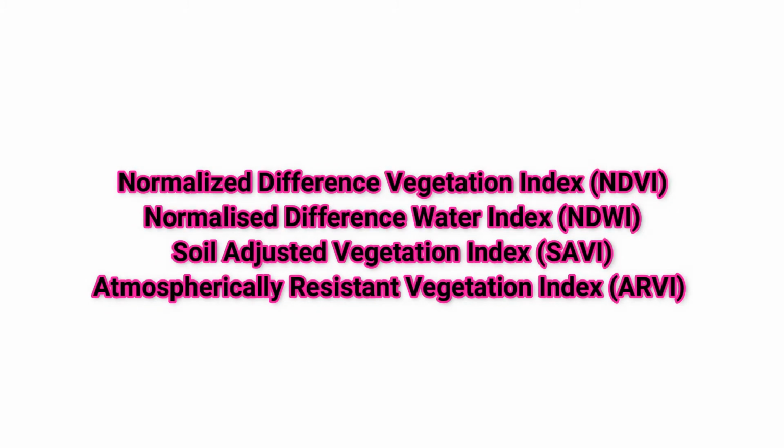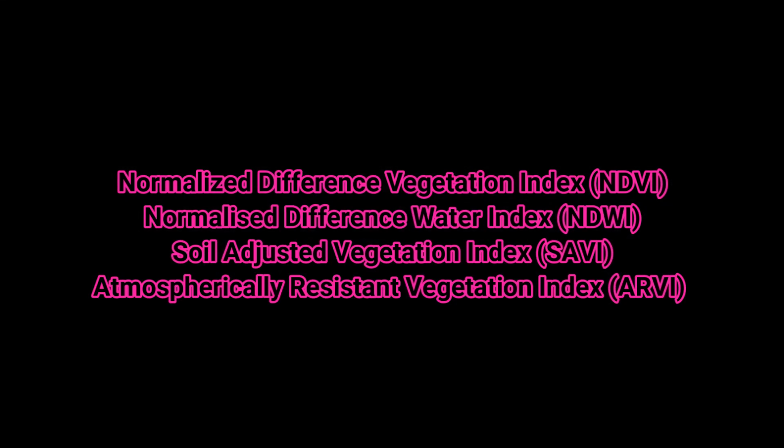It is determined in the extraction of 4 remote sensing indices: normalized difference vegetation index, normalized difference water index, soil-adjusted vegetation index, and atmospherically resistant vegetation index, using multispectral data based on vegetation from the visible spectrum and near-infrared spectrum.